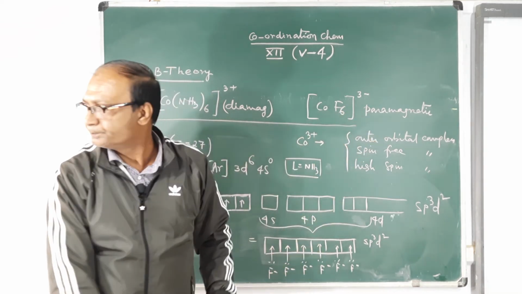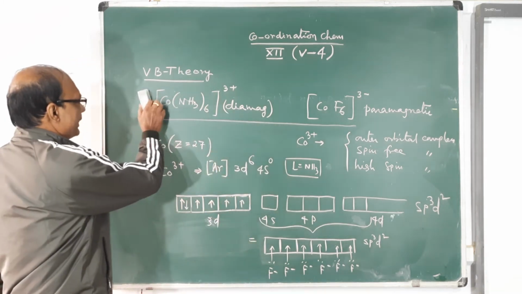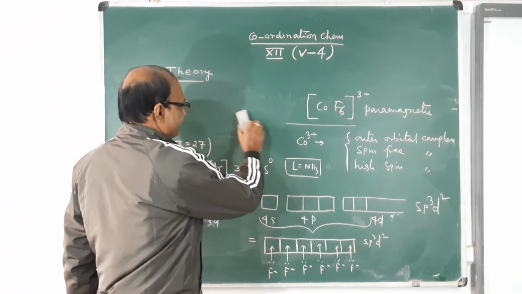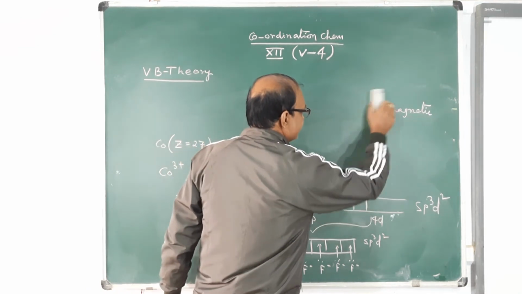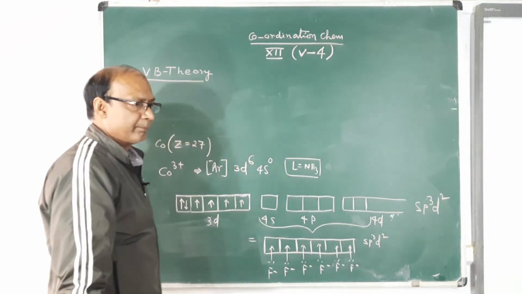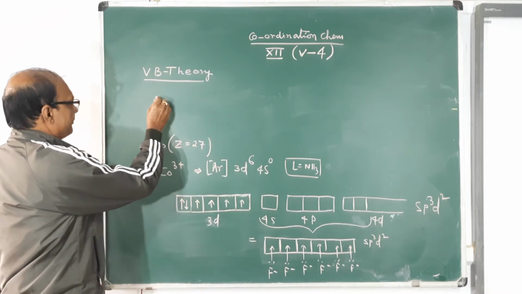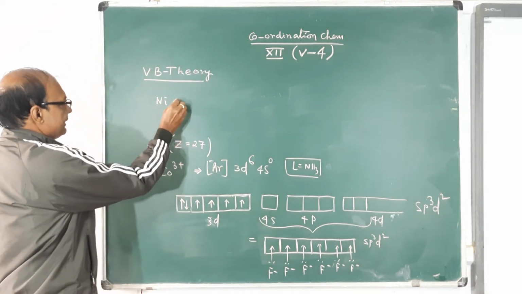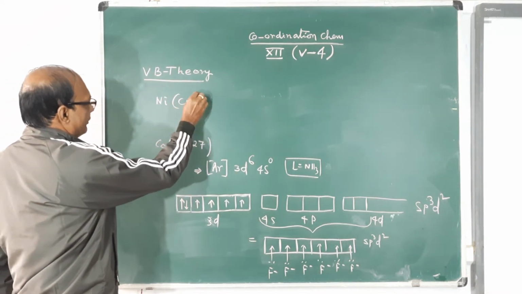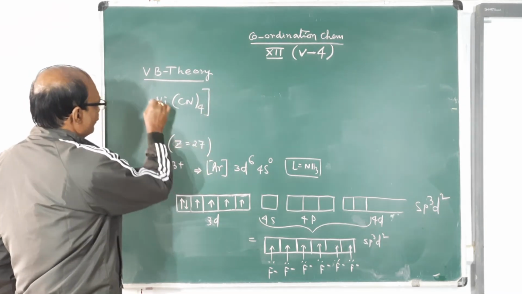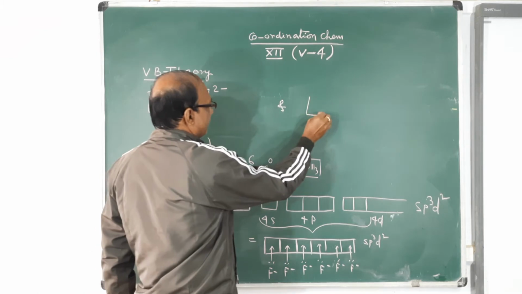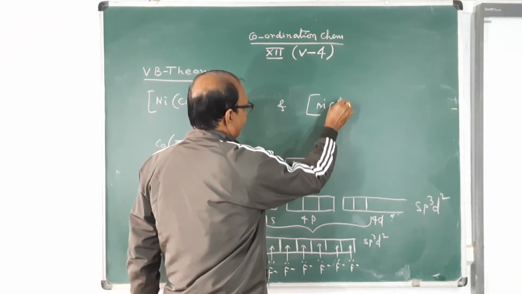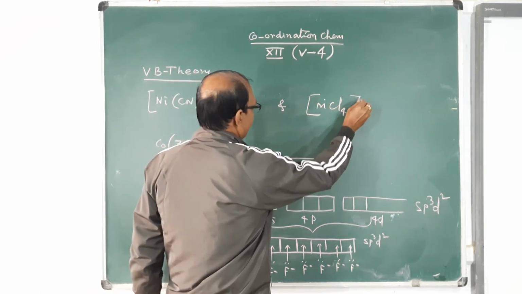Now come to another two examples, for 4 coordinated complexes: Ni(CN)4 2 minus and NiCl4 2 minus.